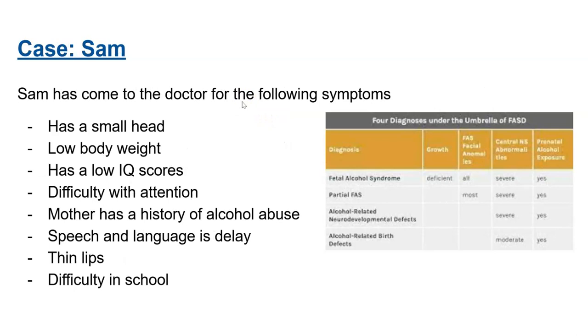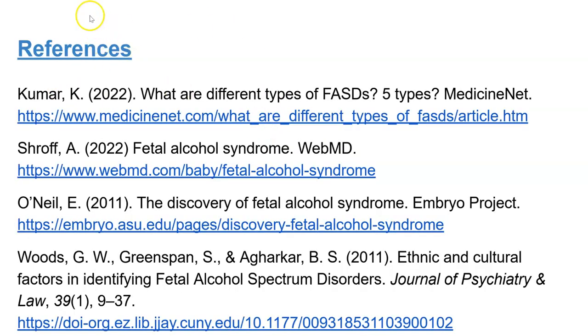Okay, Sam has come to the doctor for the following symptoms: has a small head, lower body weight, has a low IQ, difficulty with attention. Mother has a history of alcohol abuse. Speech and language is delayed, thin lips, and difficulty in school. In the picture shows just a point, and something to note is that there are 4 diagnoses under the FASD. And here are my references, and thank you.